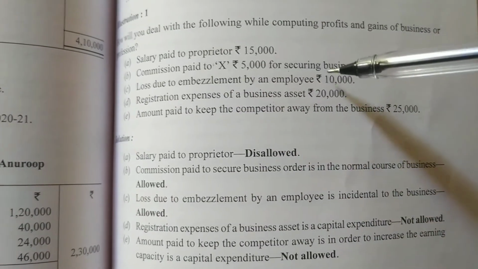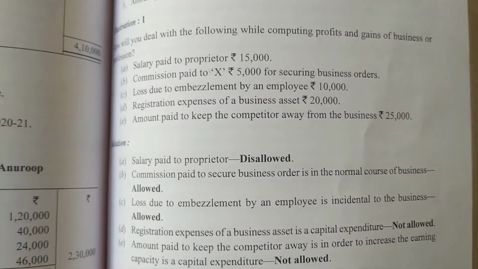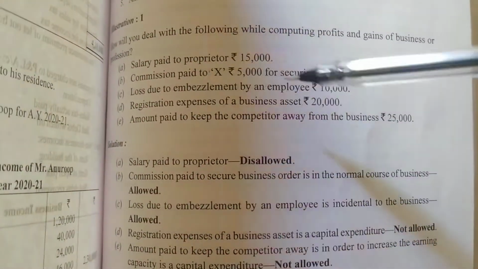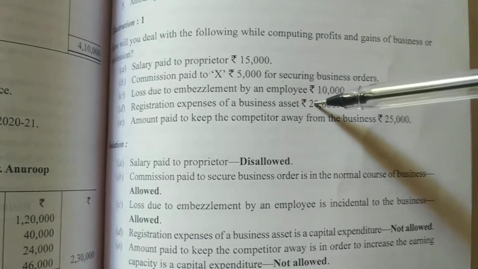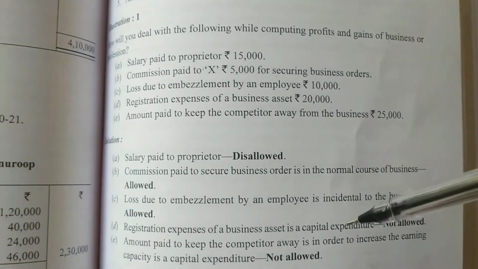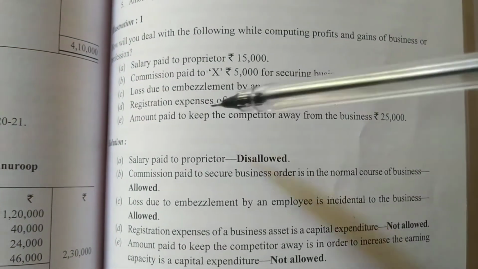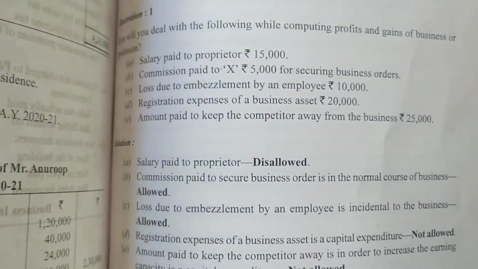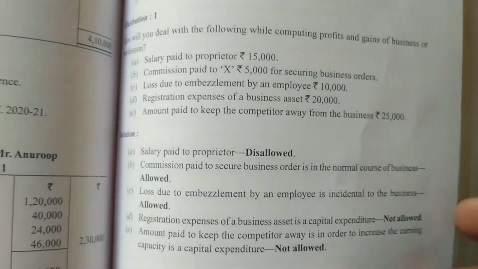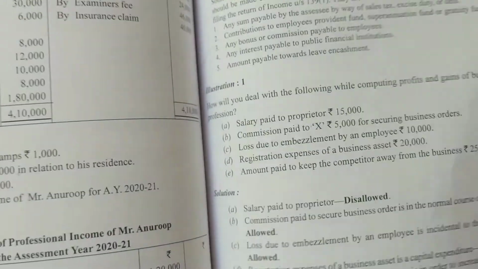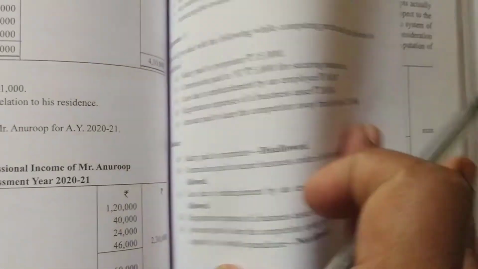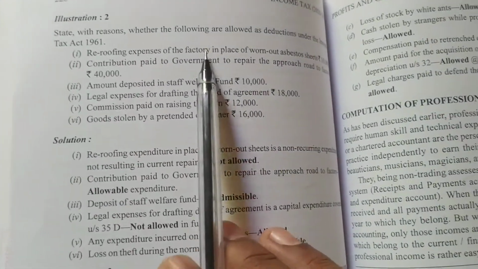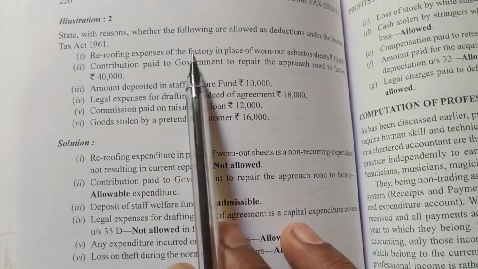If any loss is due to embezzlement, stealing the cash by the employee, that is also allowed. Registration expenses of an asset are not revenue expenditure, that is capital expenditure, not allowed. And any amount we pay to the competitor is also capital expenditure. Okay, so we just want to know allowed or not allowed. Next, second example: state with reasons whether the following are allowed as deduction under the Income Tax Act 1961.